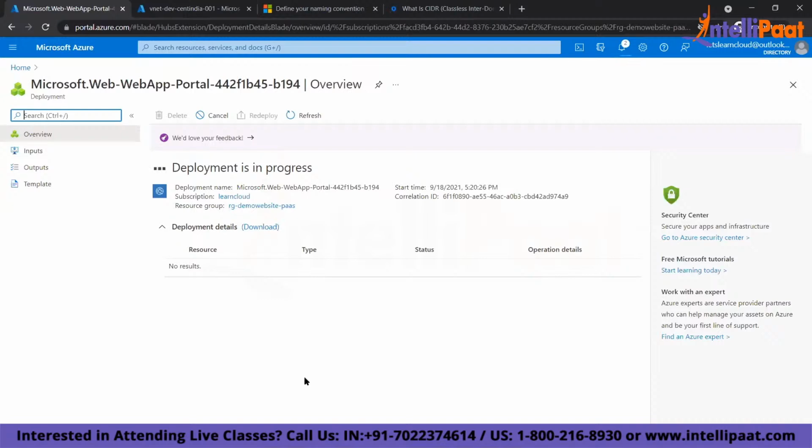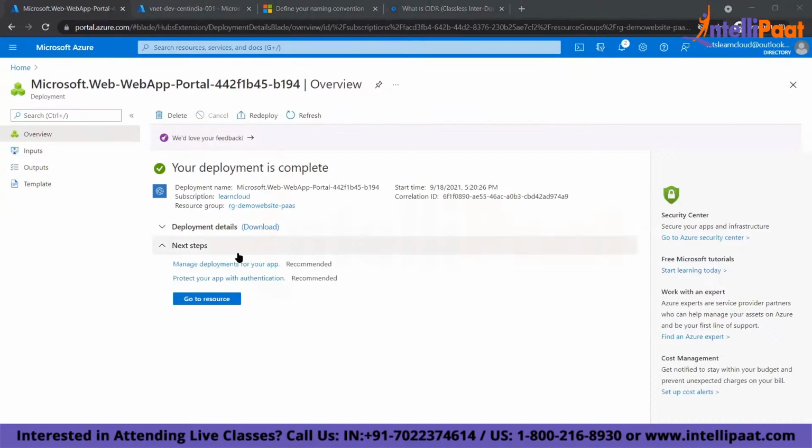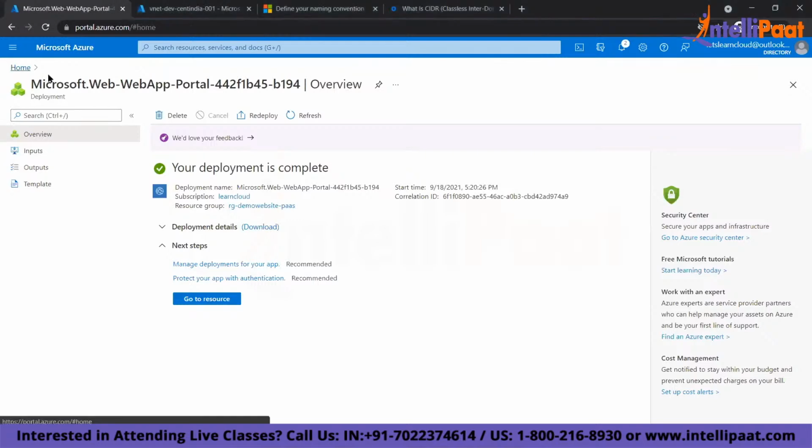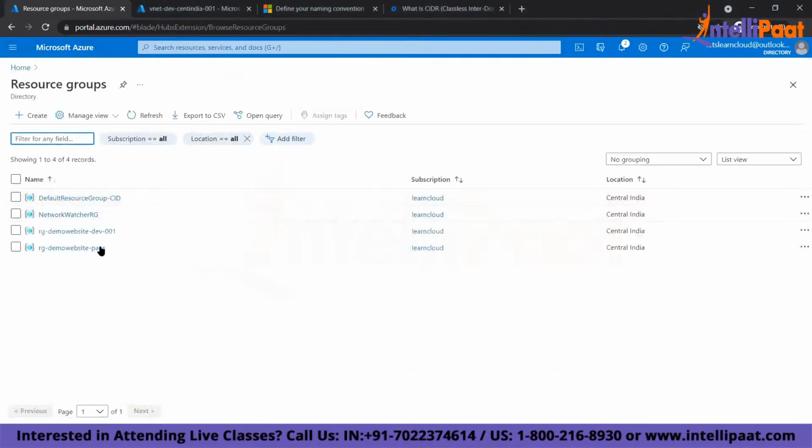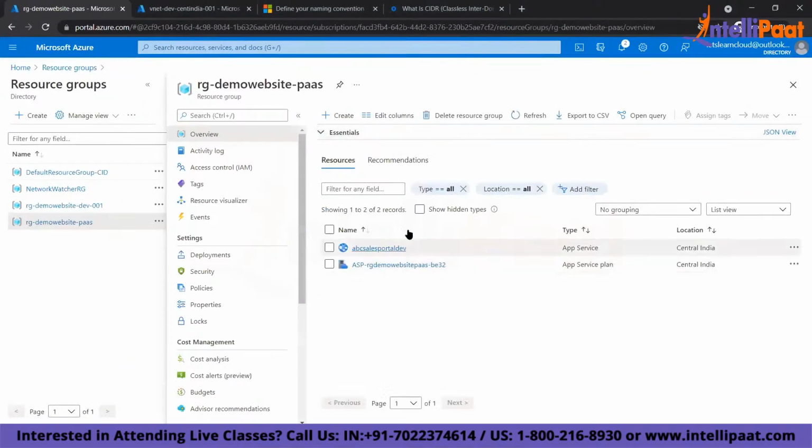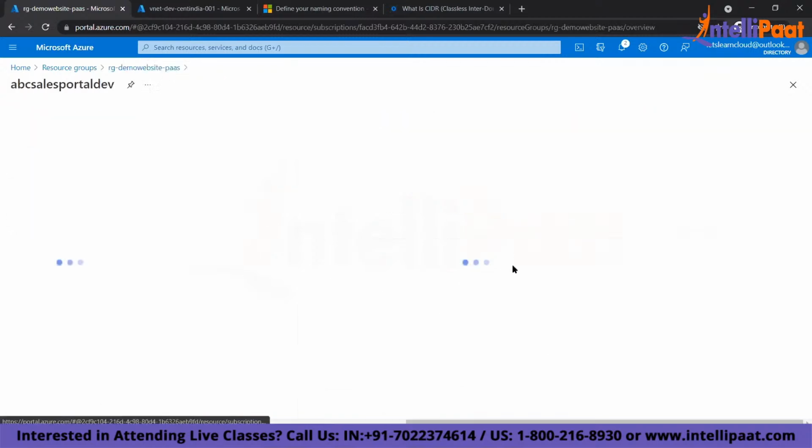Now, I will show you the difference between IaaS and PaaS clearly. If you see here, my deployment is completed, right? My website is ready. I'll go to the resource group and you see the website is running. This is my website, right? What it has created is an app service and the plan. That's it. Do you see any network, IP address, VM, anything? Nothing, right?